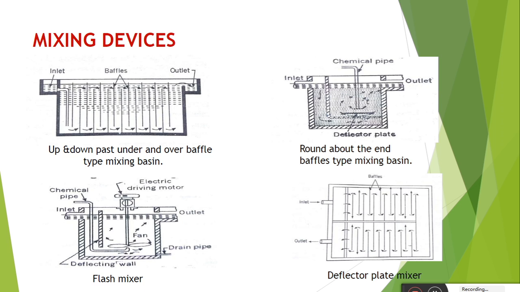Based upon the direction of flow there are two types. In one type, water mixed with the coagulant flows horizontally around the ends of the baffle wall, as shown in this figure, causing thorough mixing.